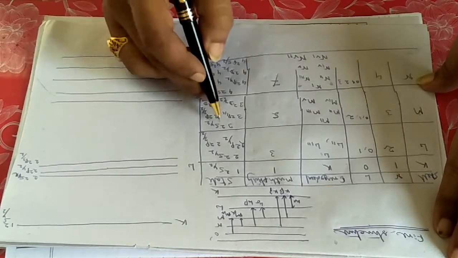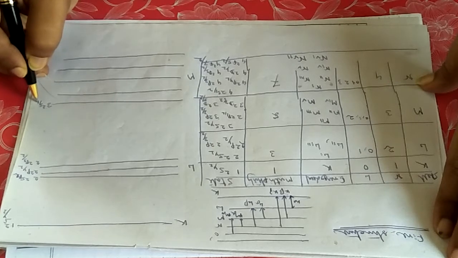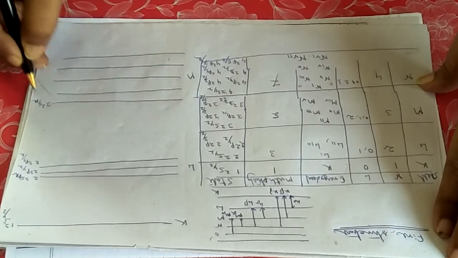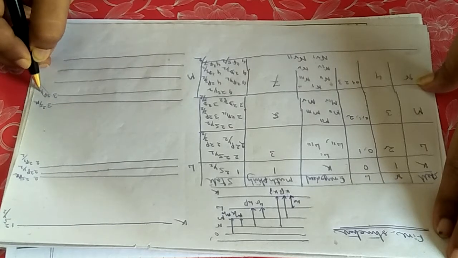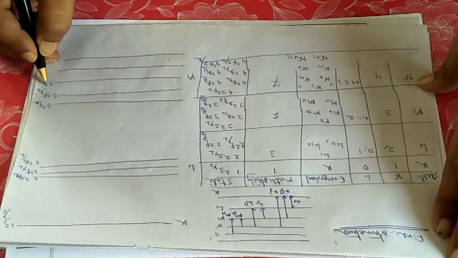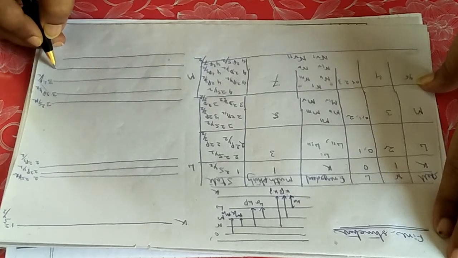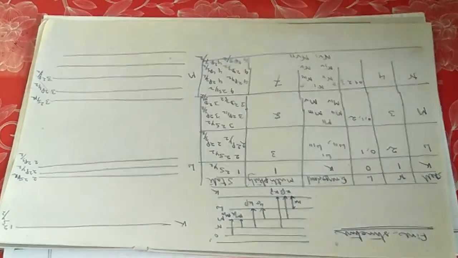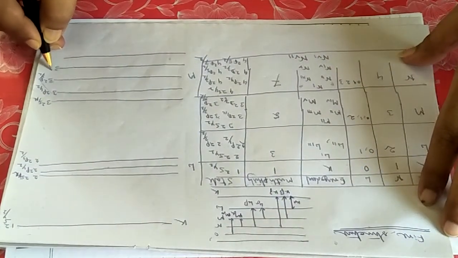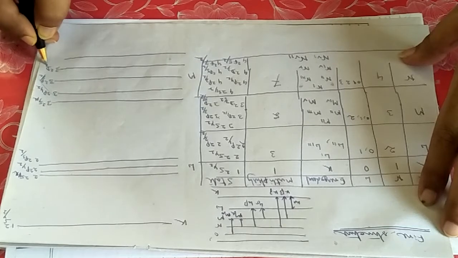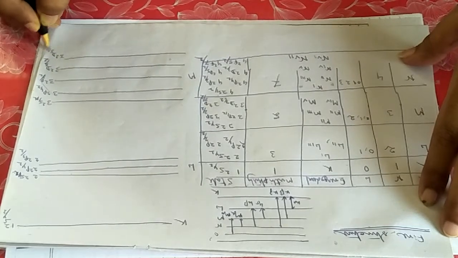This M will be 3 2s half, then 3 2p half, 3 2p 3 by 2, then 3 2d 3 by 2, 3 2d 5 by 2.